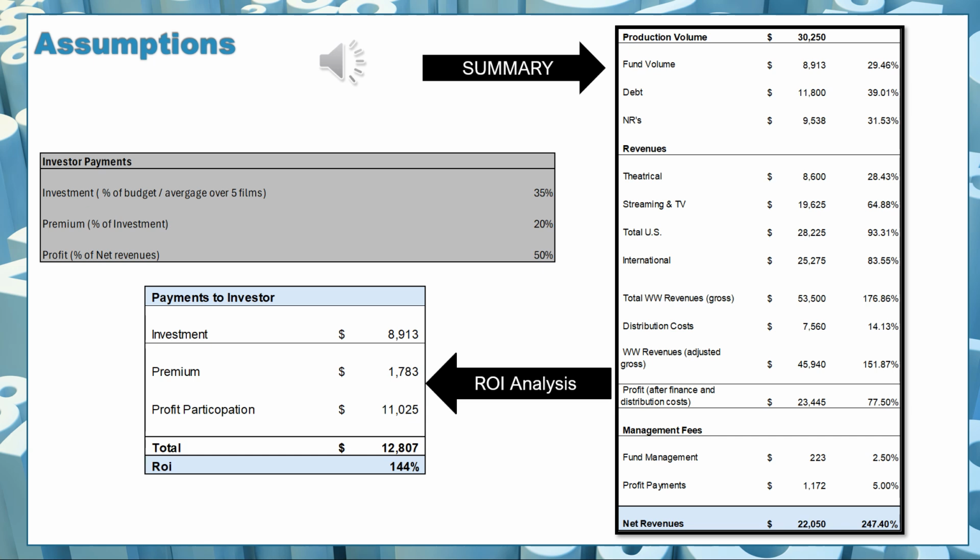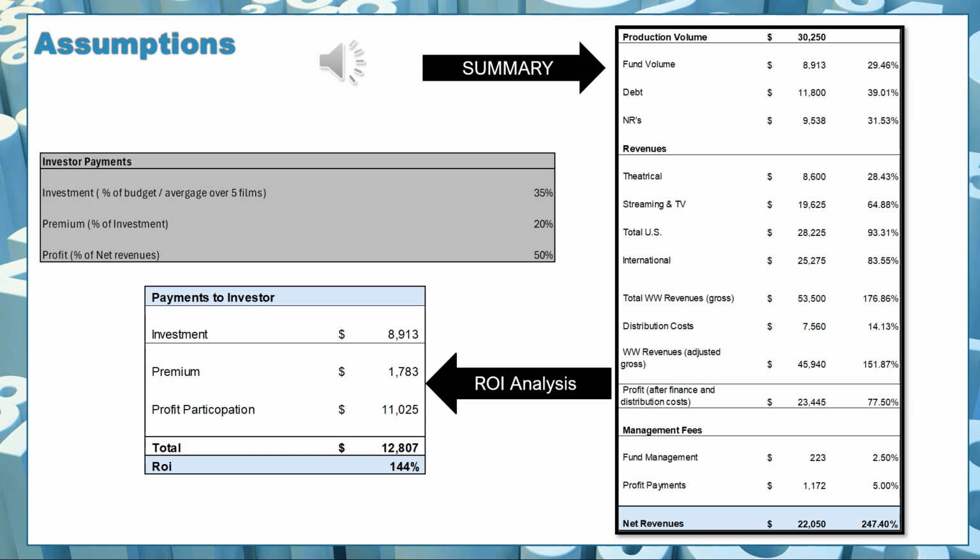Then the non-recoupable finance sources, including the incentives and the non-recoupable other sources from brand integration, from music publishing pre-sales, from maybe some crowdfunding, maybe some in-kind services, anything that's non-recoupable that we can get our hands on.